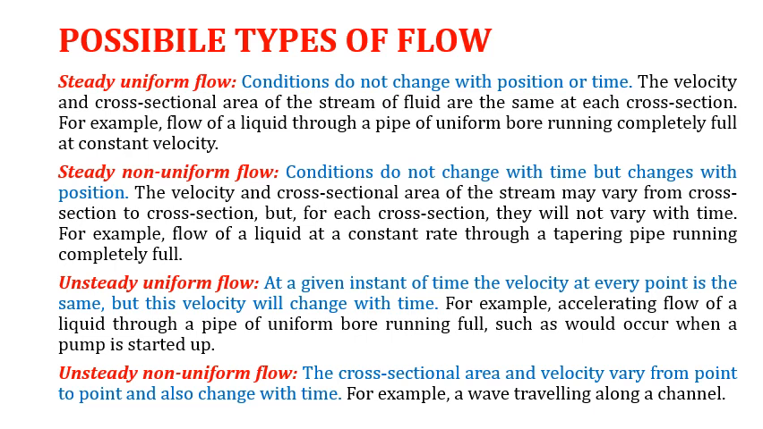Unsteady non-uniform flow. The cross-sectional area and velocity vary from point to point and also change with time. For example, a wave traveling along a channel. So generally all the cases are unsteady and non-uniform flow.